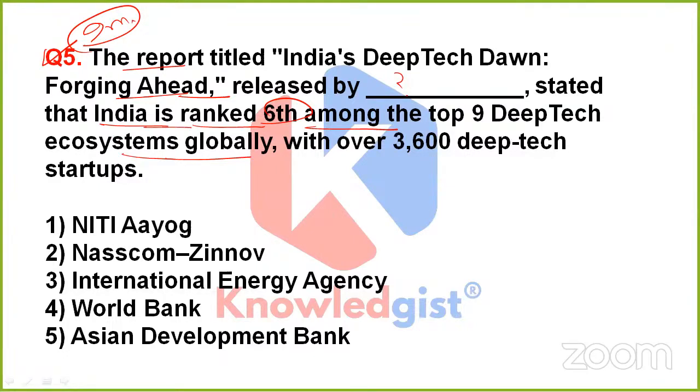And also India is having 3,600 deep tech startups. So what is the name of the organization or agency which released this report? Is it NITI Aayog, NASSCOM, International Energy Agency, World Bank, or ADB, that is Asian Development Bank?